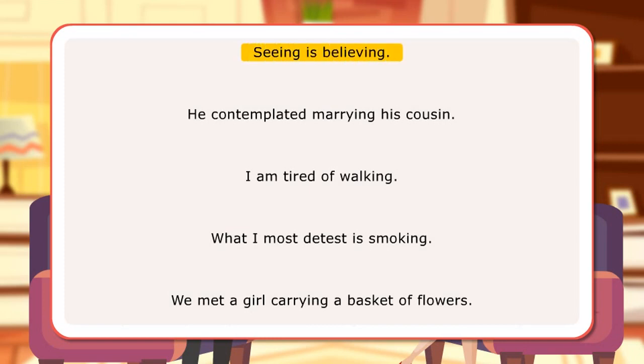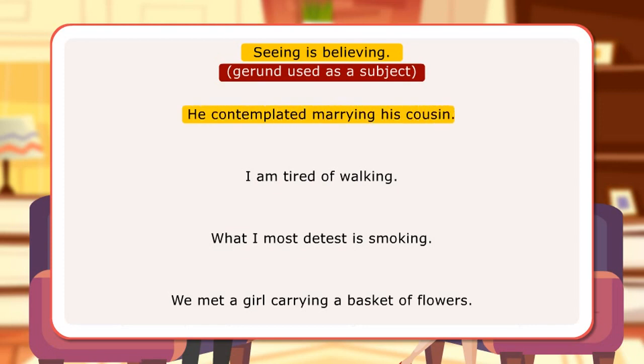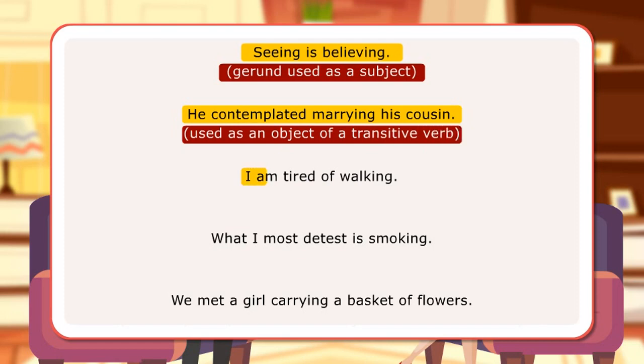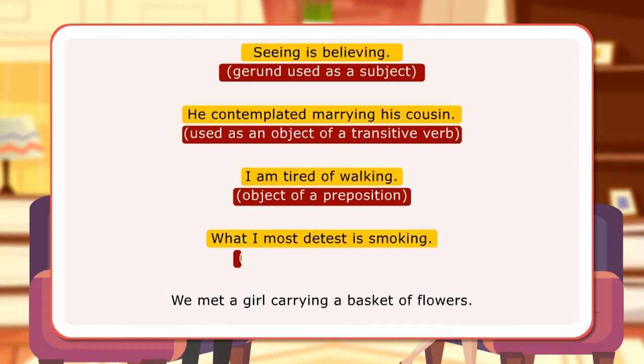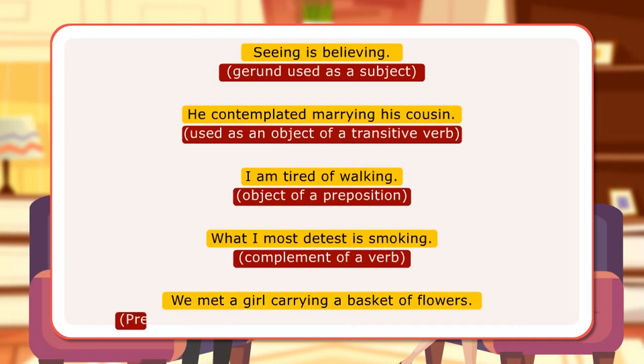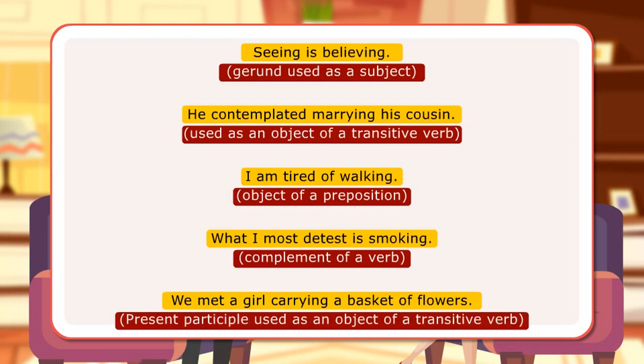Seeing is believing, gerund used as a subject. He contemplated marrying his cousin, used as an object of a transitive verb. I am tired of walking, object of a preposition. What I most detest is smoking, complement of a verb. We met a girl carrying a basket of flowers, present participle used as an object of a transitive verb.